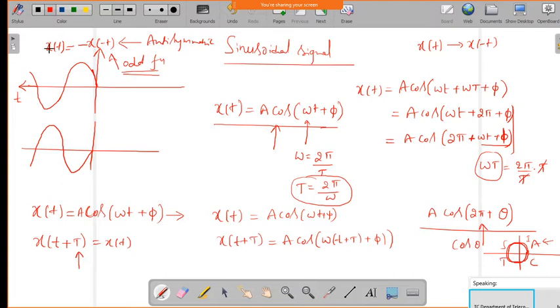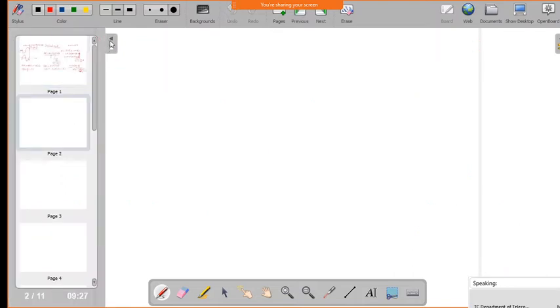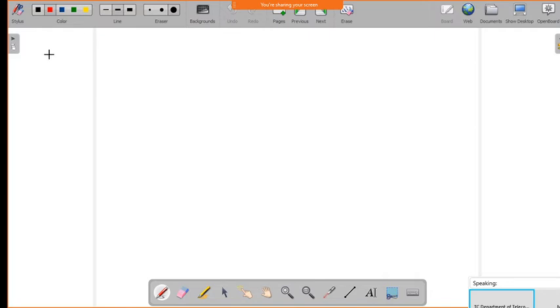Now let us take a discrete time domain. So if you have the signal x of n, which is equal to a into cos of omega n plus phi.